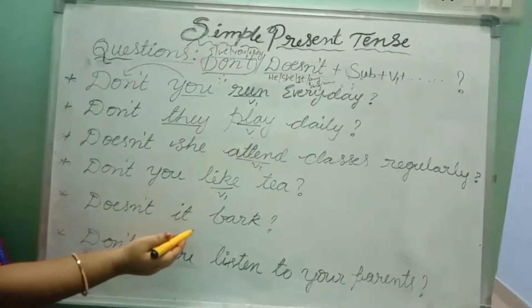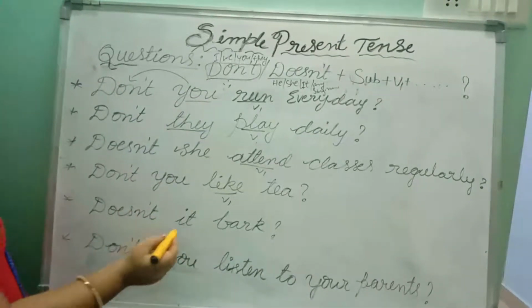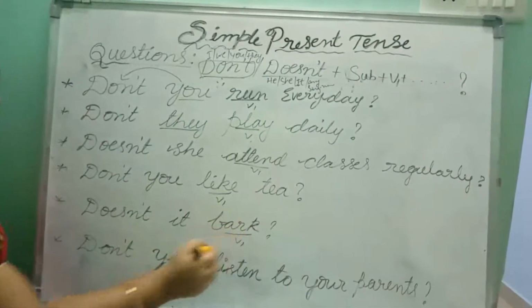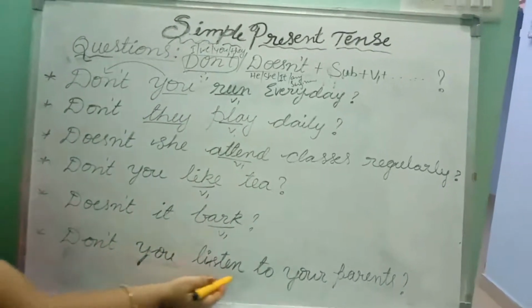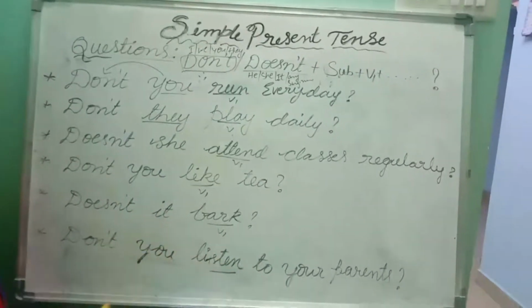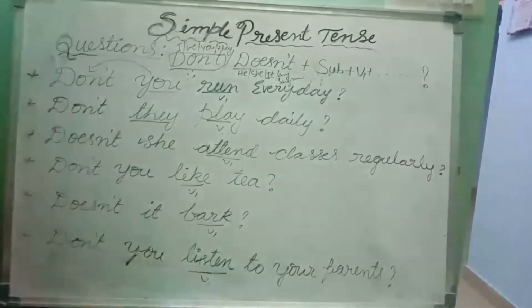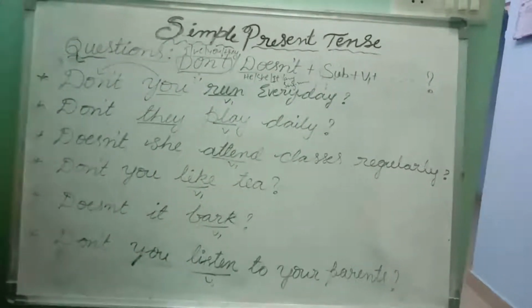Doesn't it bark? Doesn't the dog bark? Okay, bark, V1. First form of the verb. Don't you listen to your parents? Listen. Base form of the verb. Okay, is it clear?